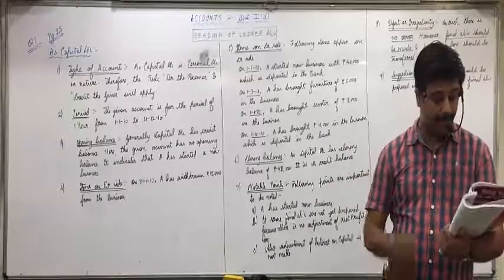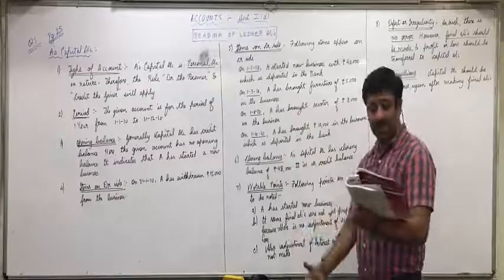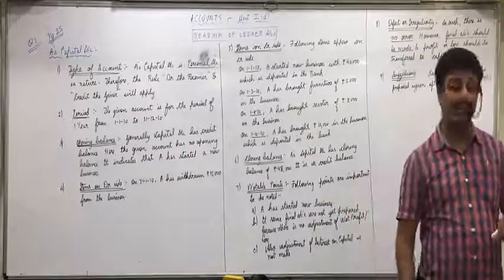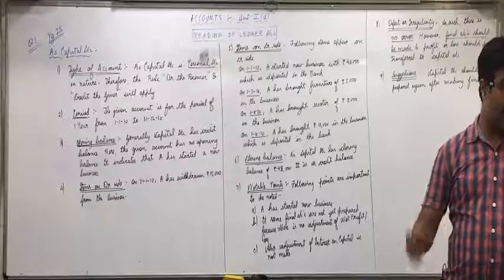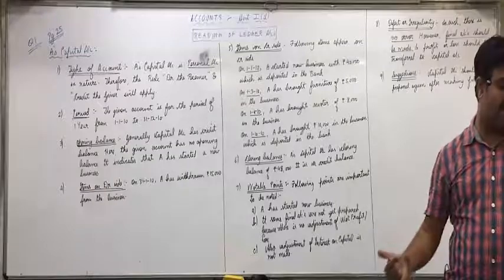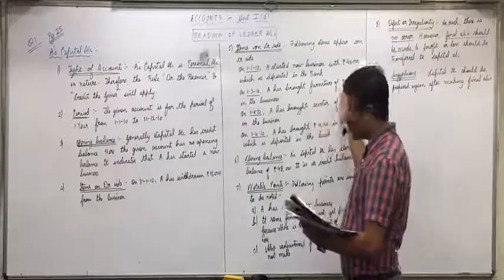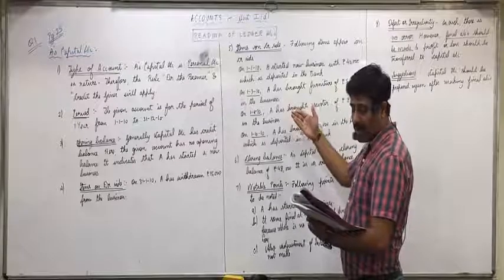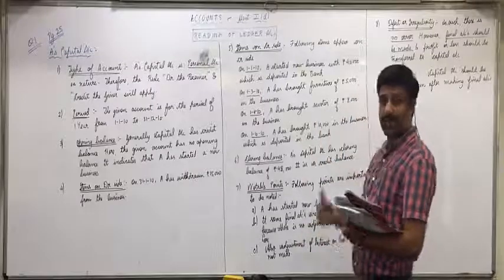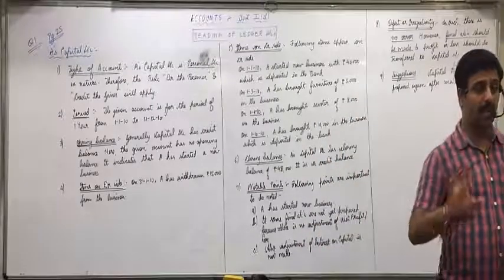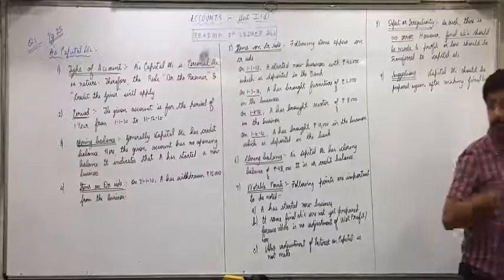Now the credit side. These same things you write. First you write: on 1/10/11, he has started a new business with cash, 1,25,000. Then furniture, make a line up to 56,000. Goods, make a line up to 16,000, bank 50,000. So the same things you write. On 1/11/11, he has brought furniture. On 21/12/11, he has brought goods. And on 1/1/12, he has brought 50,000 which is deposited in the bank. Will you all be able to do that? Yes. Now after that, what will you mention in notable points here?